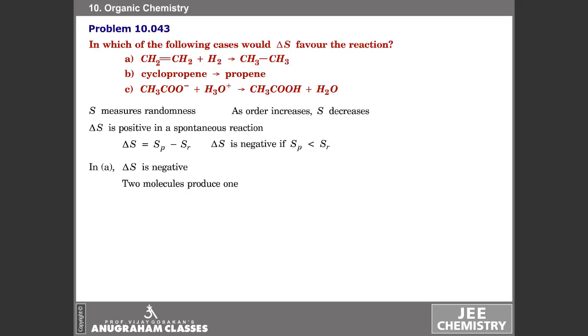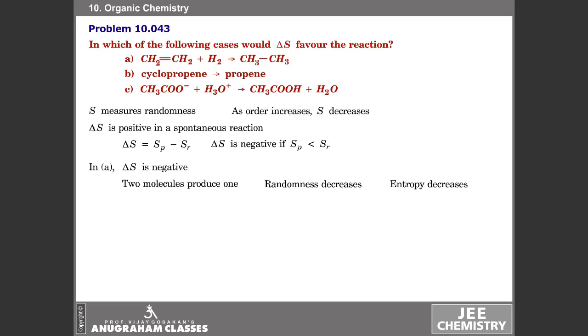When two molecules become one molecule, randomness decreases, and therefore entropy decreases. This means delta S is negative. As given by entropy, the reaction is not favorable. But ultimately, we may find the reaction is spontaneous because entropy is not the only factor controlling the spontaneity of a process.